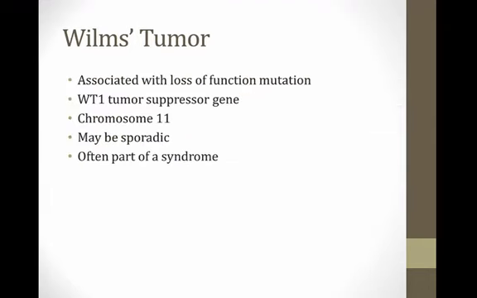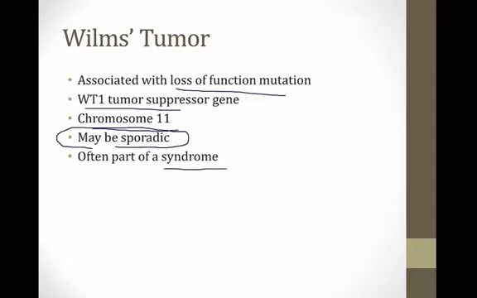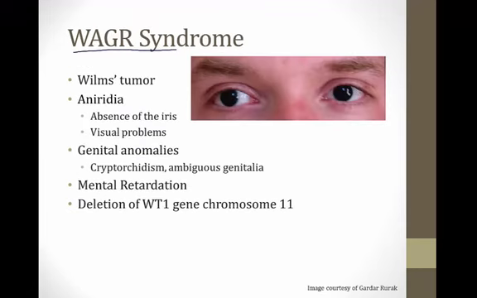Wilms tumor is associated with a loss of function mutation of the WT1 tumor suppressor gene, which is found on chromosome 11. This can be a sporadic mutation, but sometimes it's part of a syndrome, and there are a number of syndromes that are associated with Wilms tumor. One of those syndromes is the WAGR syndrome. This is very rare, but patients with the WAGR syndrome develop Wilms tumor. Each of the letters in WAGR stands for a component of the condition. So the W stands for Wilms tumor.